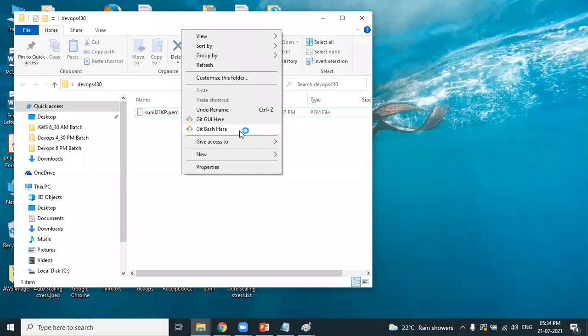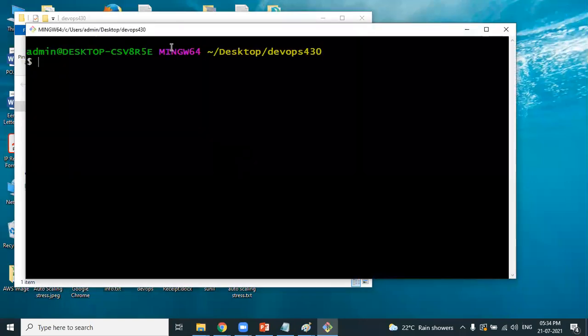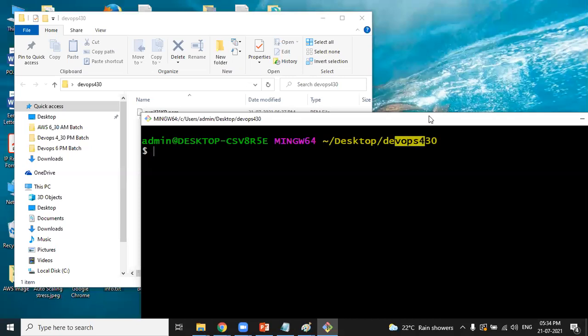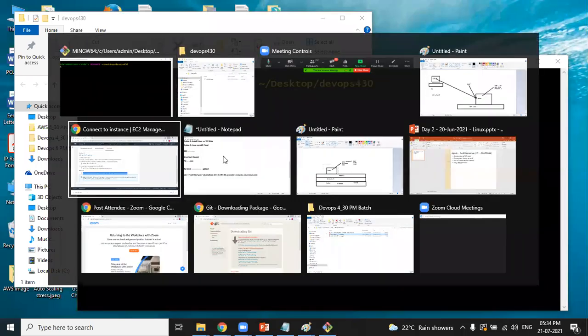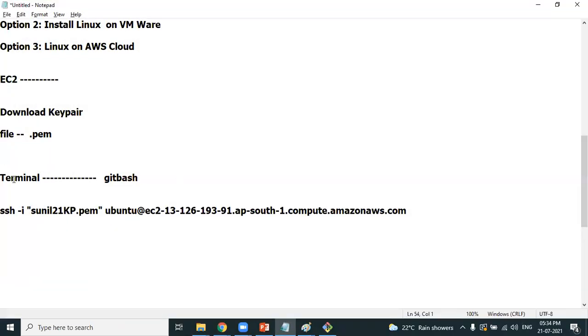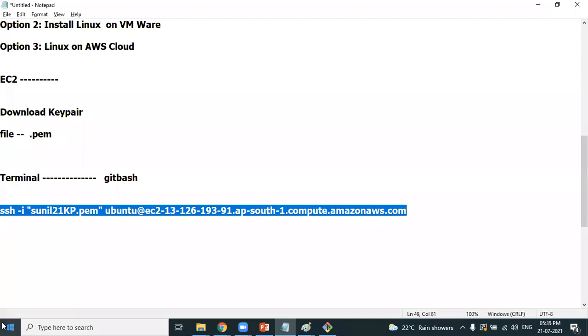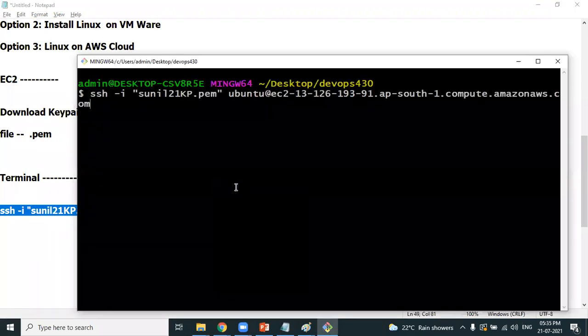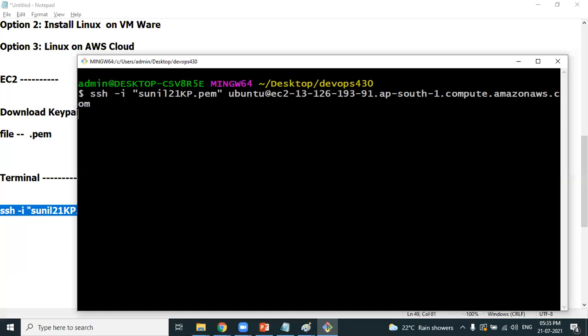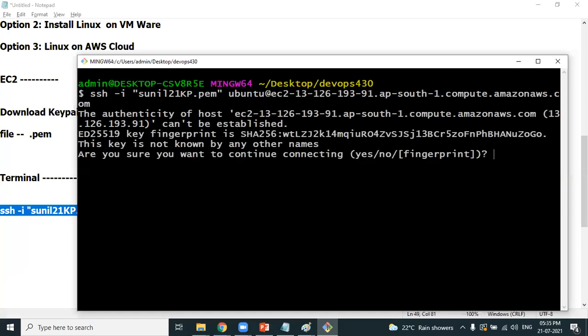That means your terminal should point to the location where the PEM file is available. Your terminal is pointing to DevOps 430. In this particular location, the PEM file is available. Now your terminal is ready. You have to run the SSH command in this terminal. You know how to get the SSH command. So copy this SSH command, right click and paste it. Press enter. It will ask you, are you sure you want to connect? Yes, I want to connect.